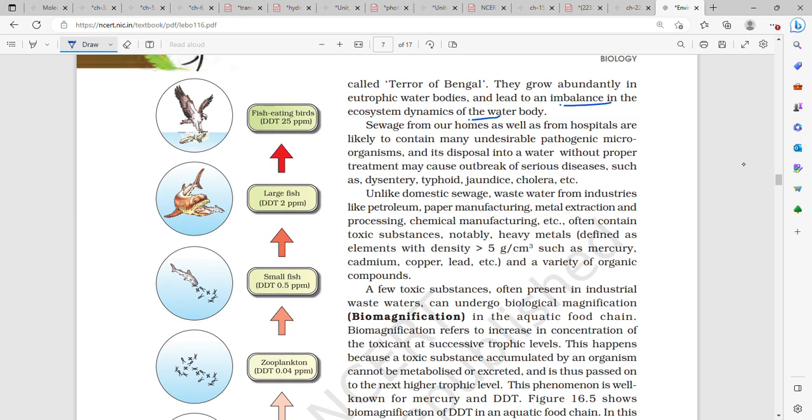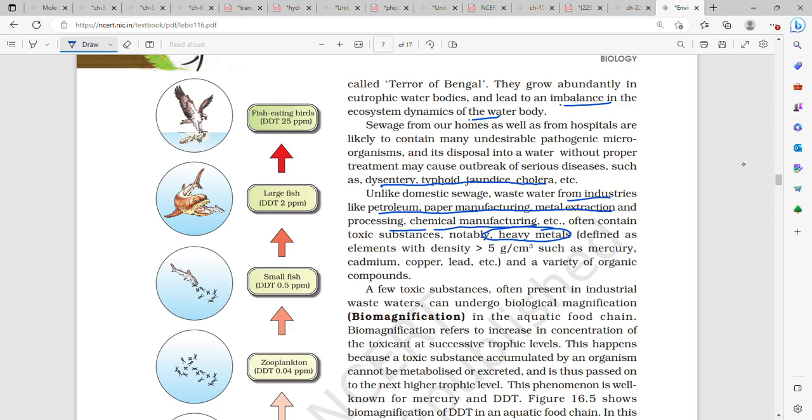Now, sewage from our homes and hospitals likely contains many pathogens, so without proper treatment, dysentery, typhoid, jaundice, cholera, so many things can happen. Unlike domestic sewage, water from industries like petroleum, paper manufacturing, metal extraction, chemical manufacturing, etc., contains toxic substances, notably heavy metals. What are heavy metals?